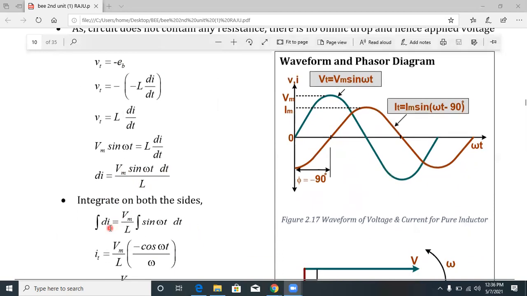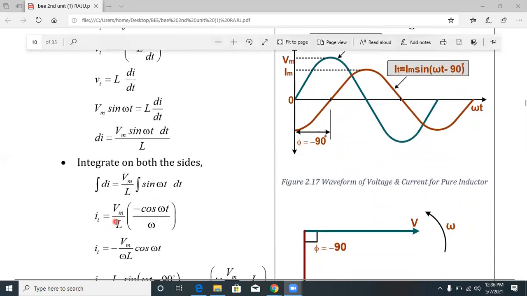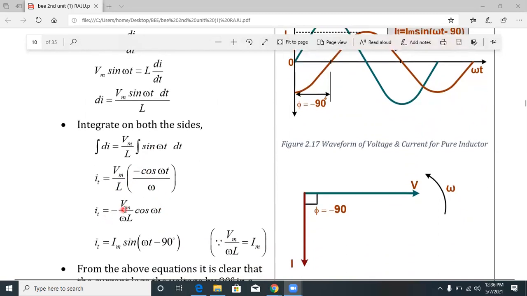Integrate on both sides. The integration of di is equal to Vm by L into the integral of sin omega t. So i of t is equal to Vm by L into minus cos omega t by omega, so i of t is equal to minus Vm by omega L into cos omega t. For a resistor it is Vm by R, for an inductor it is Vm by omega L. This is called the reactance of the inductor, XL, the inductive reactance. This is the concept coming in the inductor.